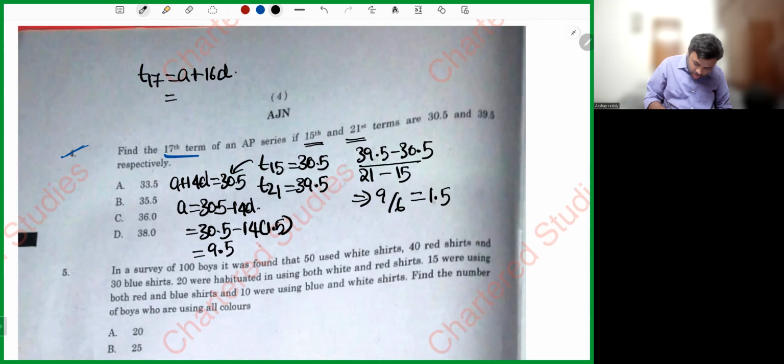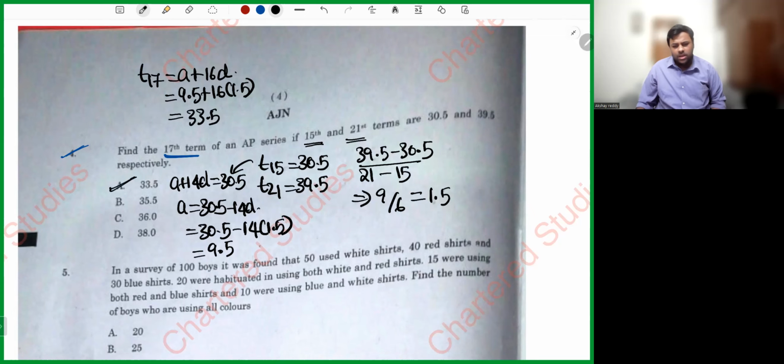Now let's do it. 9.5 plus 16 into 1.5. Now 16 into 1.5 plus 9.5. The answer is, my dear friends, 33.5. So what is the answer? Answer is option A, simply 33.5.